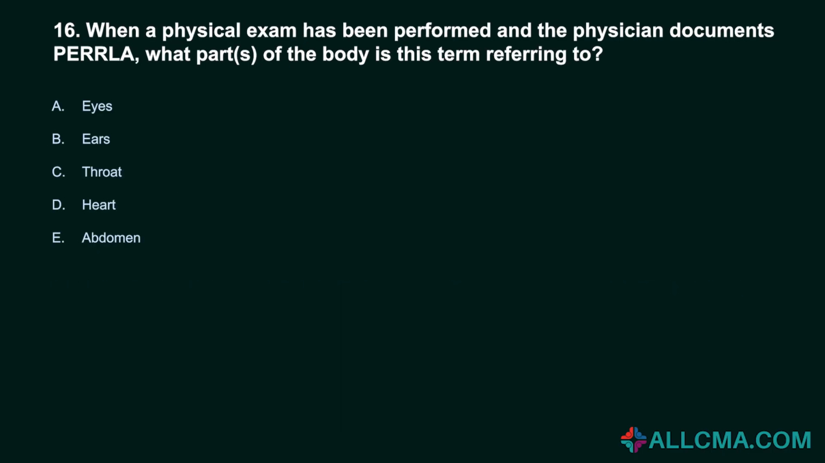16. When a physical exam has been performed and the physician documents PERLA, what part of the body is this term referring to? A. Eyes. B. Ears. C. Throat. D. Heart. E. Abdomen. Correct answer, A. Eyes.